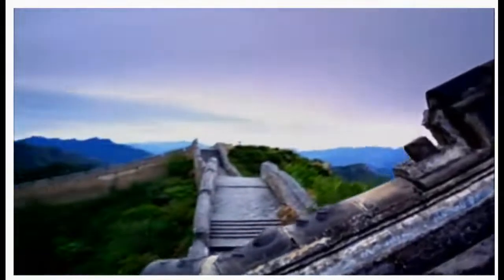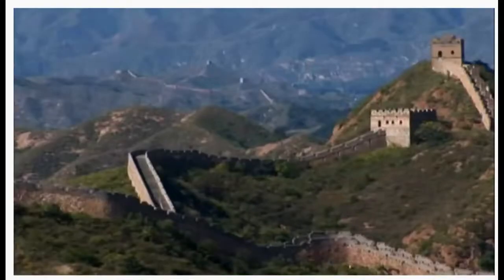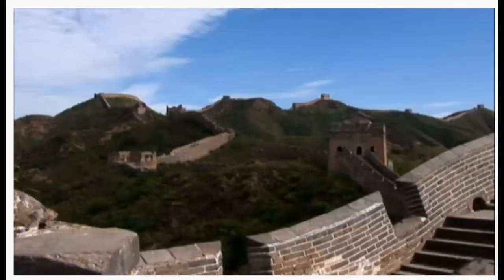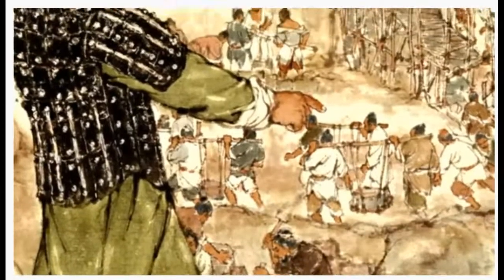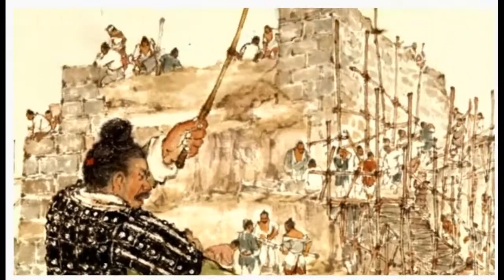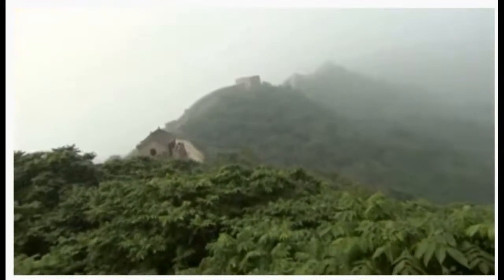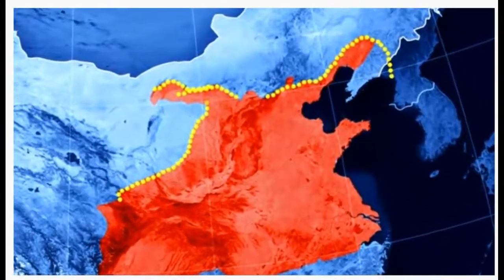However, the most celebrated achievement of Huangdi's rule is the construction of the Great Wall of China. Originally built in sections in various states to defend against raiders, Huangdi ordered the walls to be joined. The effort demanded hundreds of thousands of laborers working year-round for several years. Many lost their lives in the process. At its greatest extent during the Ming Dynasty, the Great Wall spanned more than 5,000 miles across northern China.